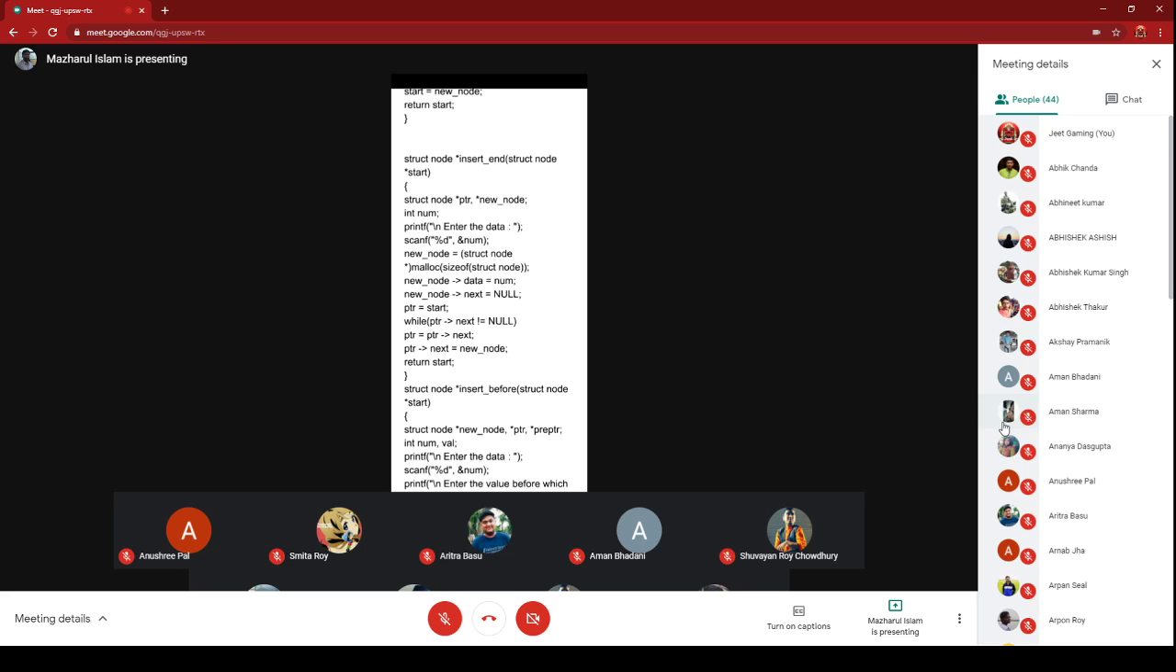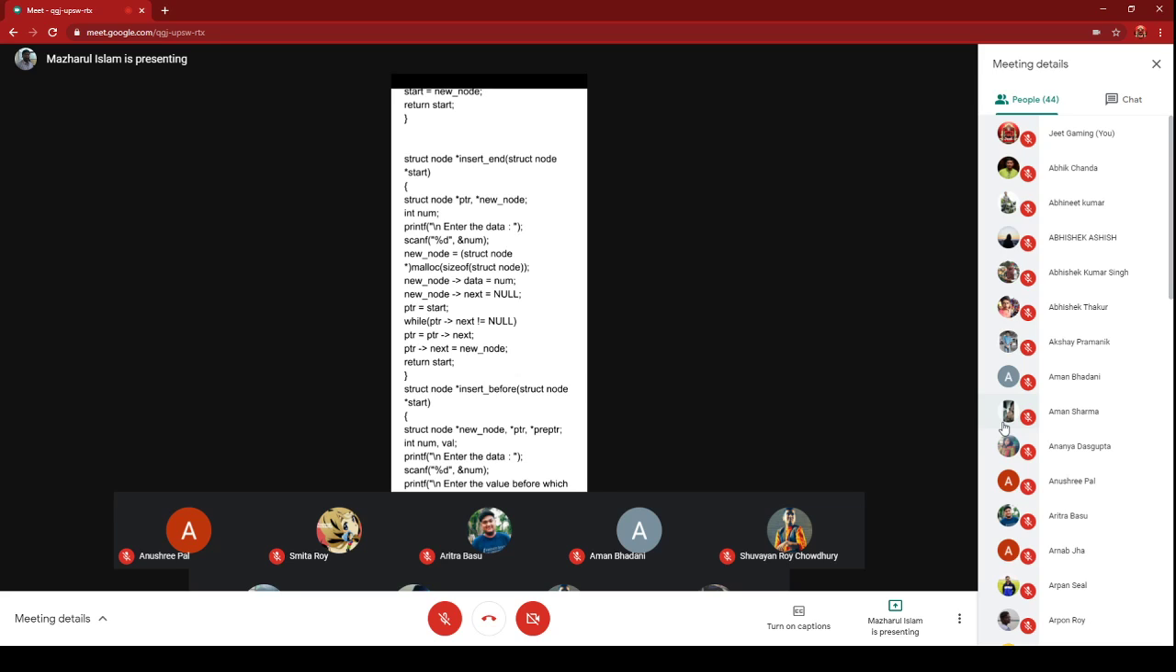Its purpose is the same, because the newly created node's address will be stored temporarily in new_node, and the same thing has been done here. new_node equal to (struct node *) malloc. The moment you create the new node, for every linked list implementation, you will enter the data. Here data has been entered: new_node arrow data equal to num.